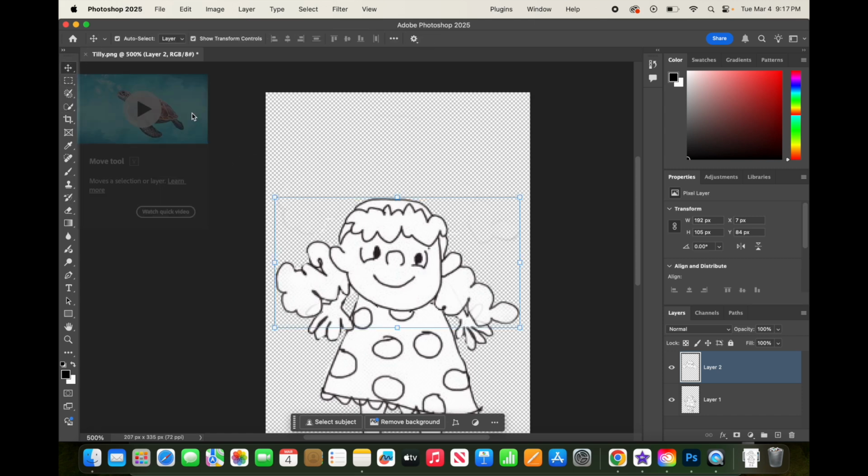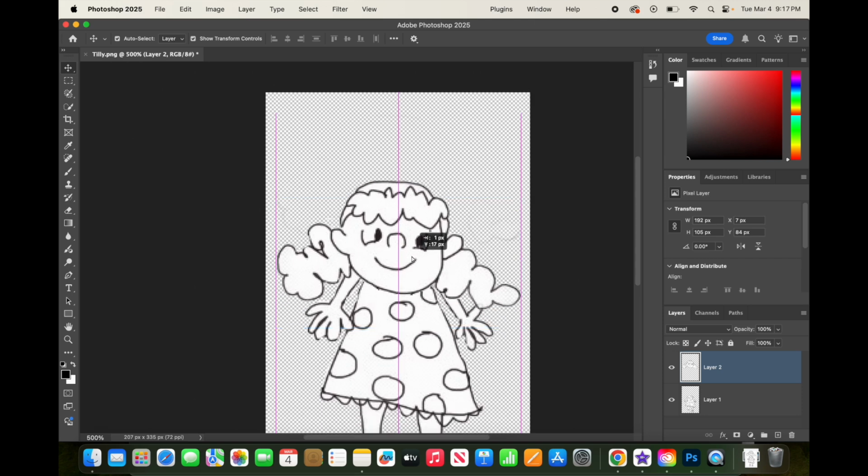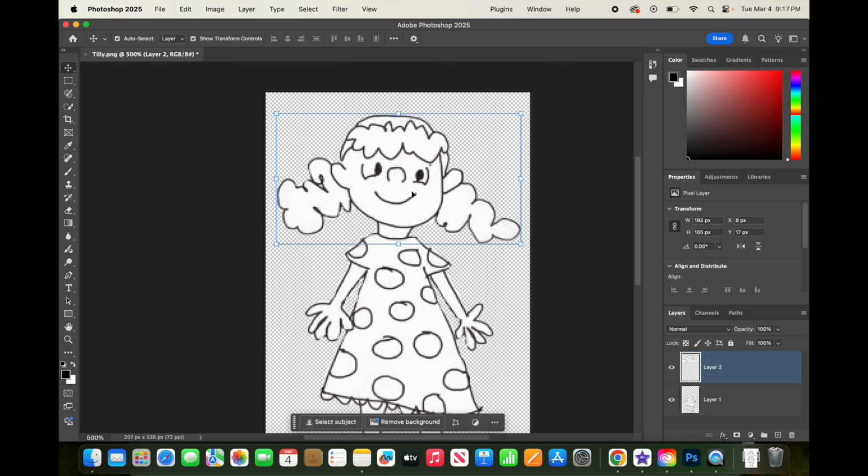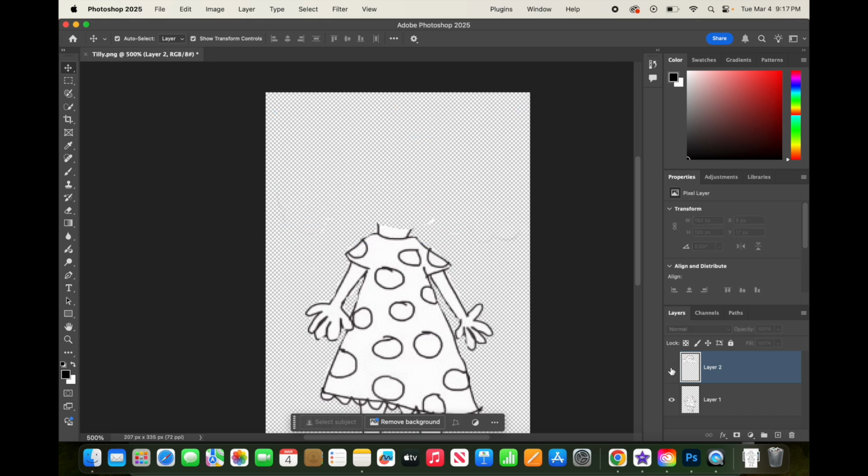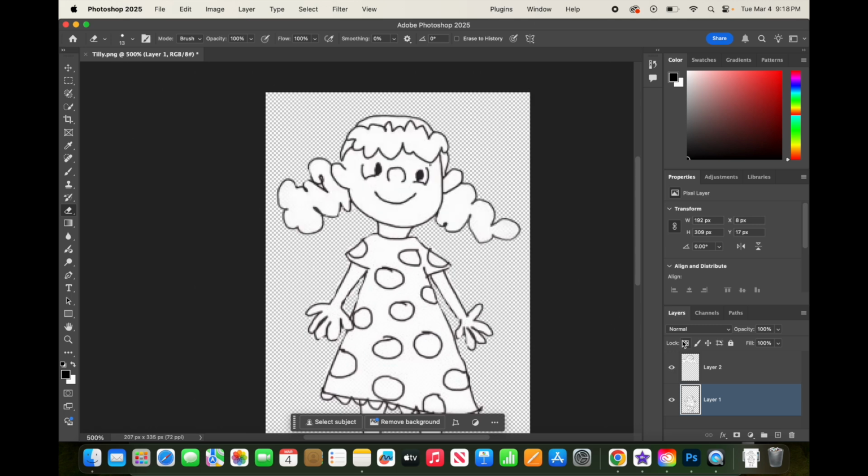So now I'm going to click the Move tool, and you'll see I'll get that bounding box there, and we're going to be using that in a minute. But then I'm going to put her head back onto her neck where it belonged in the first place. And I'm going to turn off the eyeball for a second because I don't know if you can see it, but there's some little parts here that I think I want to erase. So in order to do that, I've got to click Layer 1 first. And I'm going to go down here to the eraser tool, and I'm just going to erase ghost areas. There's another little piece of white. So now I'm going to turn her head back on, and I've got her head now separated from her body.